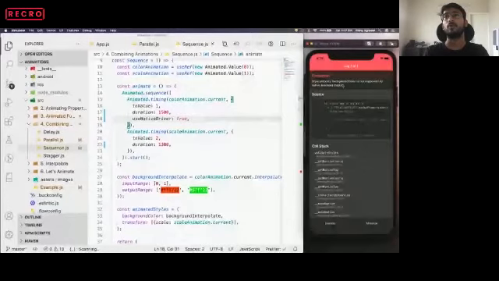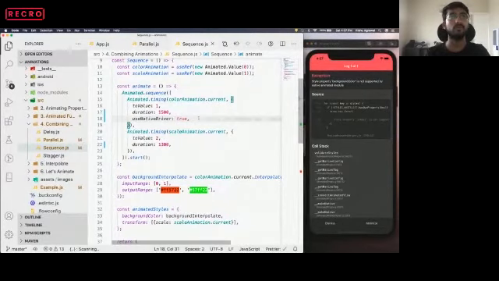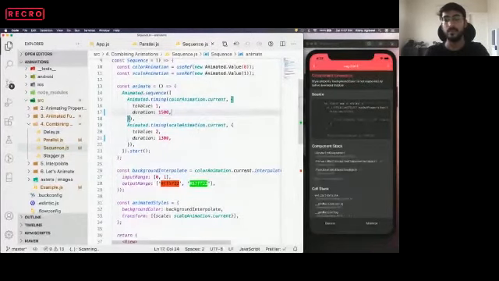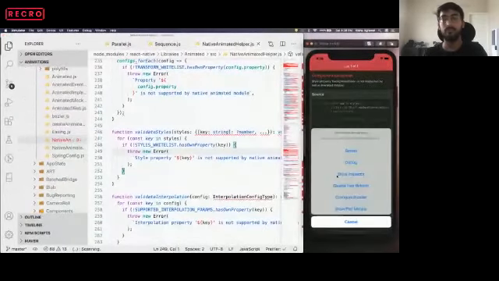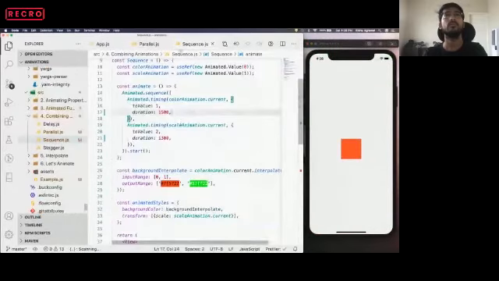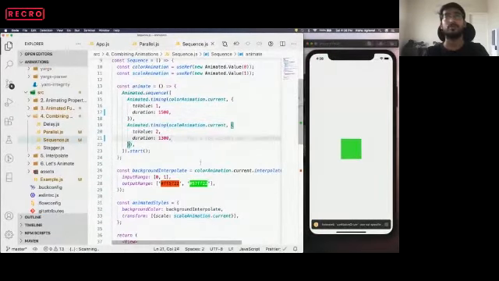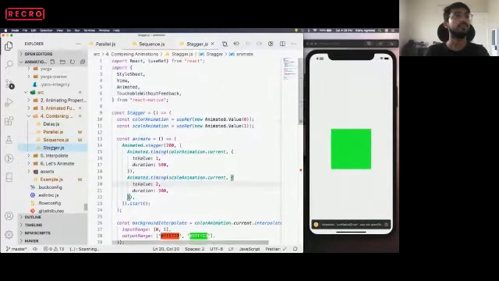See, style property backgroundColor is not supported by a native animated module. So the native animated module does not support native drivers on color animations, I mean color properties. Similarly, it does not support width and height properties. You can find all of this in detail in the React Native documentation. I'm just giving you a hint like where, how it works and where all we can use it. Was I clear? So sequence, is it fine? Let's move to stagger.